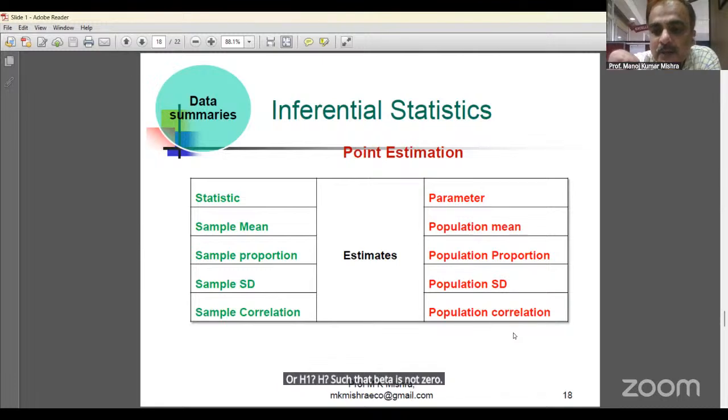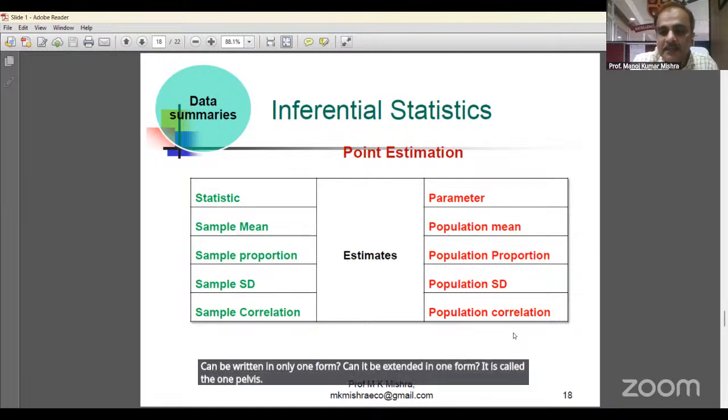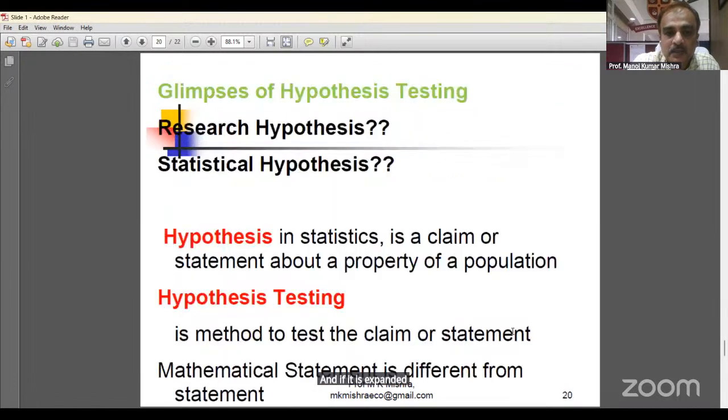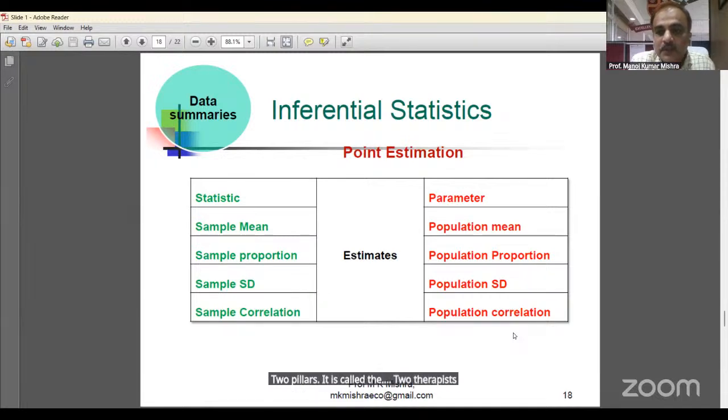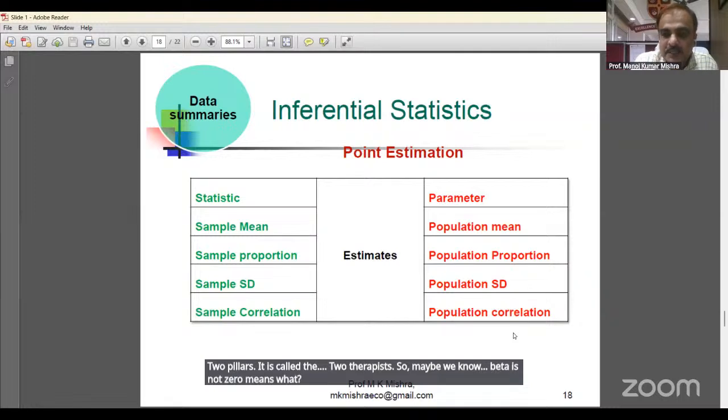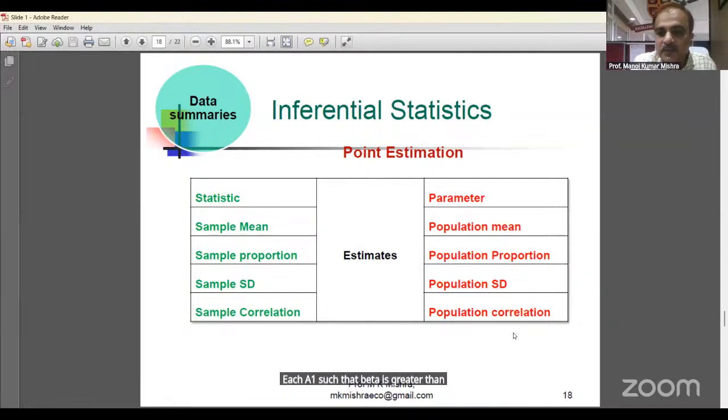Beta is not 0 means what? When the alternate hypothesis can be expanded in only one form, it is called the one-tailed test. And if it is expanded in two forms, it is called the two-tailed test. So beta is not 0 means HA1: beta is greater than 0, which means price is affecting demand positively.